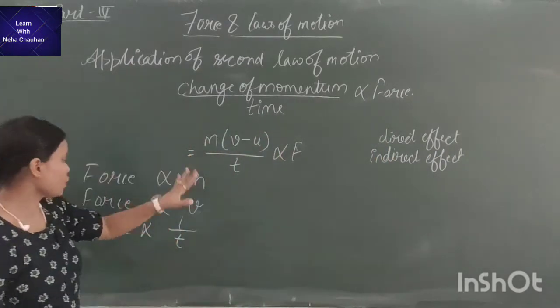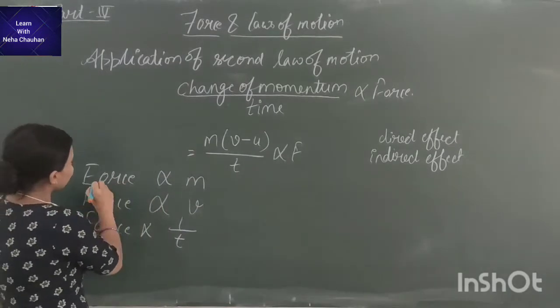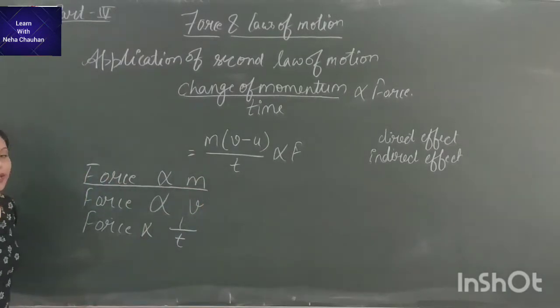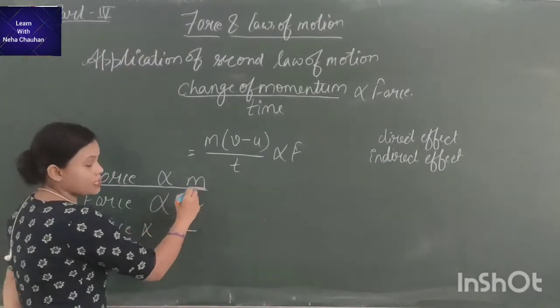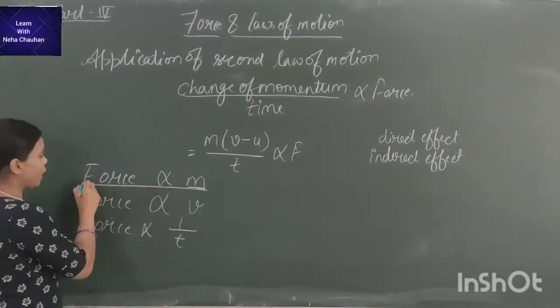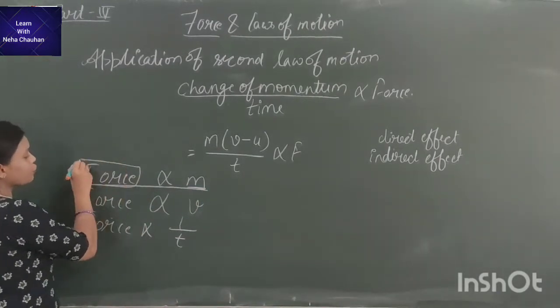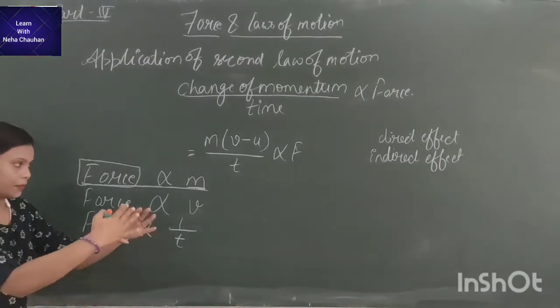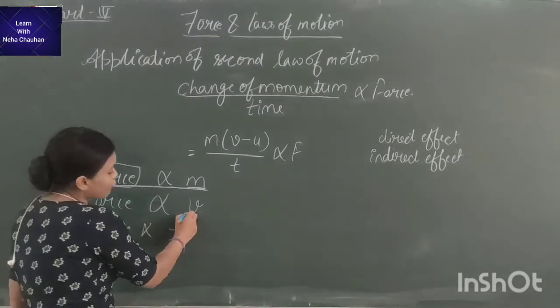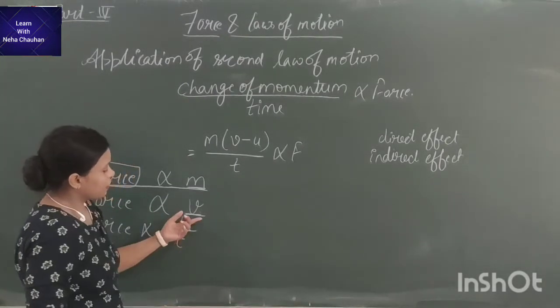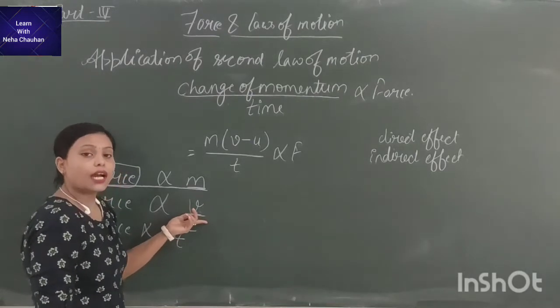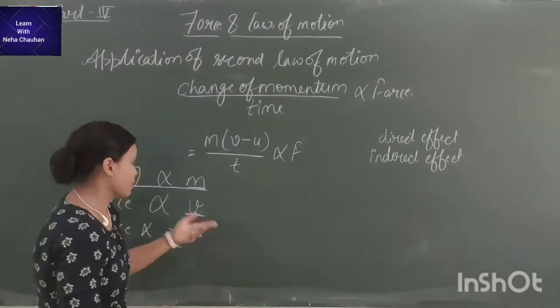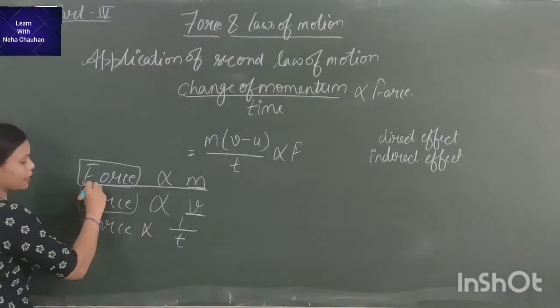Okay, so when the mass of a body is greater, we need greater force to move it. If we need our body to attain a greater speed, then we need greater force.